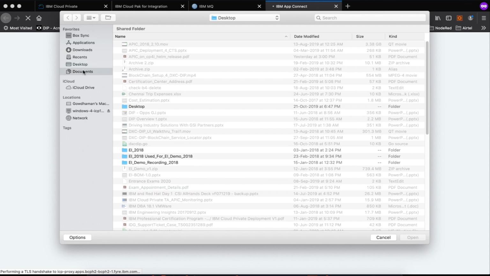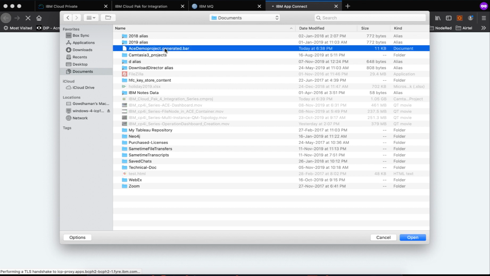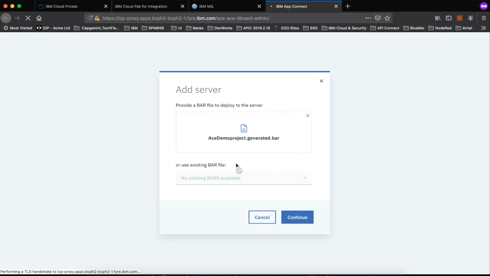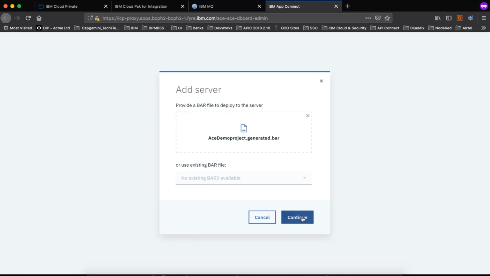Into my documents, I have the bar file. Opening it up, say continue. Oh my god. So I reached the same point where we failed. So I picked up the bar file and say continue.